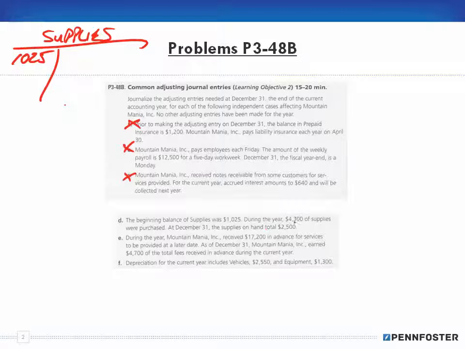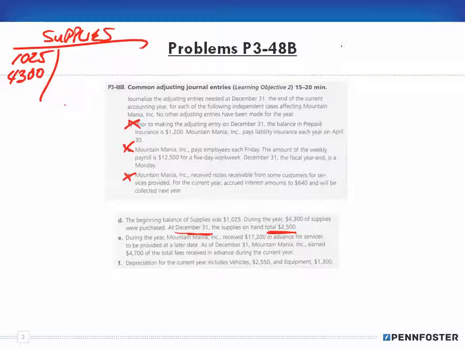It says here, during the year, $4,300 of supplies were purchased. If I'm buying more supplies, that means my supplies increase, and I increase my supplies on the debit side, because supplies are an asset. Now it says, at December 31st, the supplies on hand were $2,500.